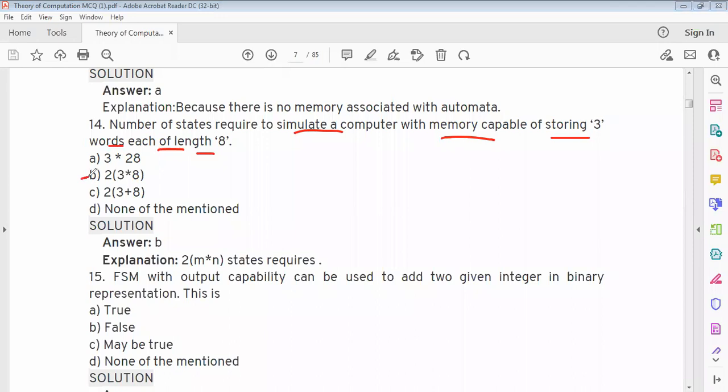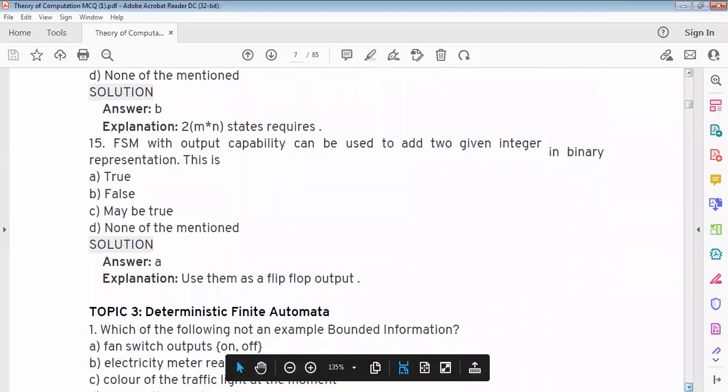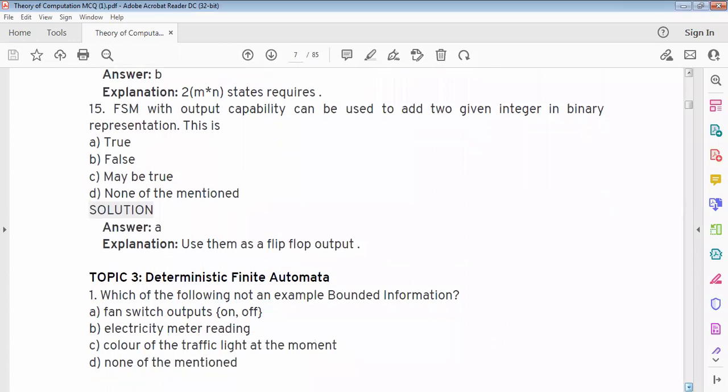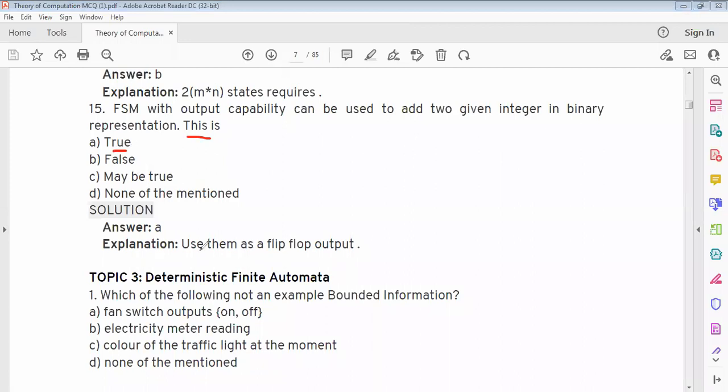Option B is there. 3 into each of length 8, 2 into m into n states required. Next question. A finite state machine with output capability can be used to add two given integers in binary representation. This is true. Use them as flip-flop output.